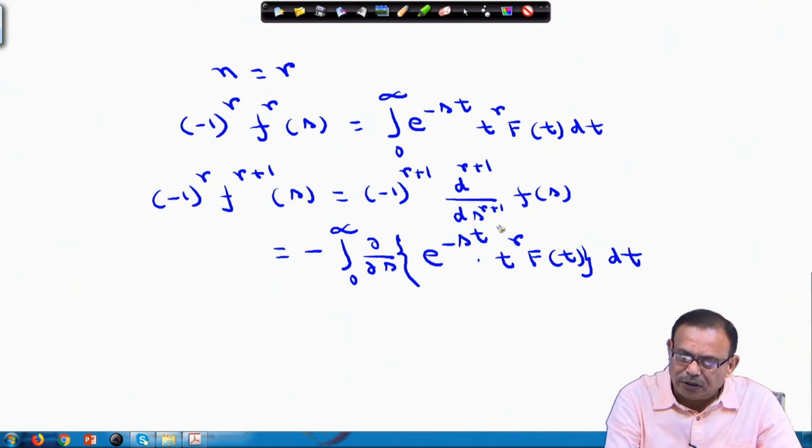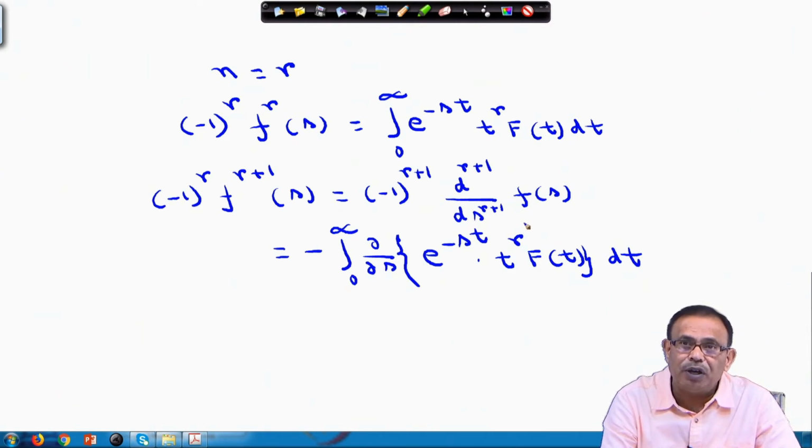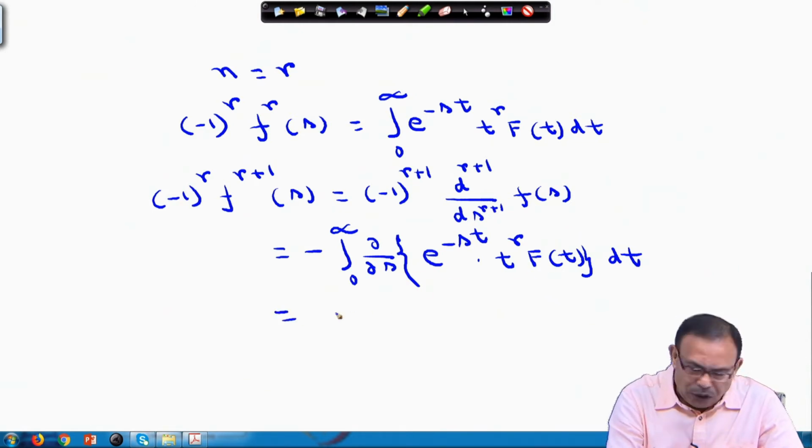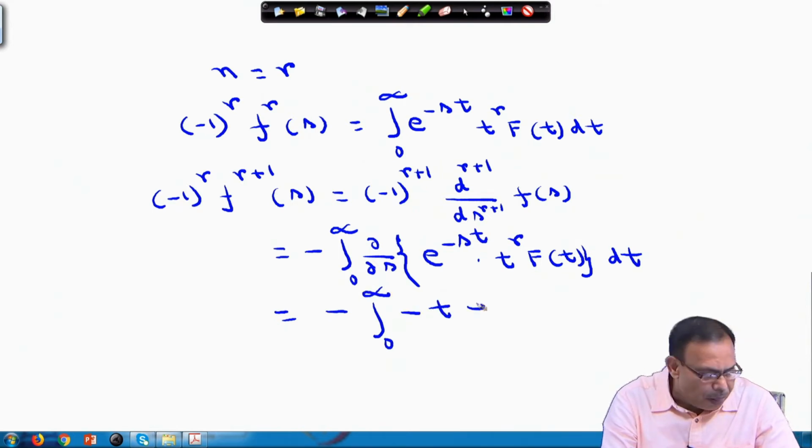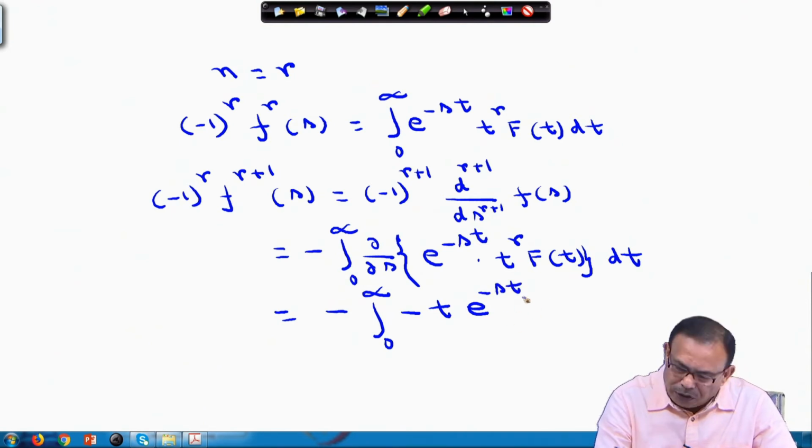So, from this integral and the earlier theorem, we get d^(r+1)/ds^(r+1) of F(s). If you remember, if I know the value of the integral, then the Laplace transform of t^(r+1) f(t) we will get from here. So, this equals minus the integral from 0 to infinity of minus t into e^(-st) into t^r, and f(t) dt, you can write by using this.